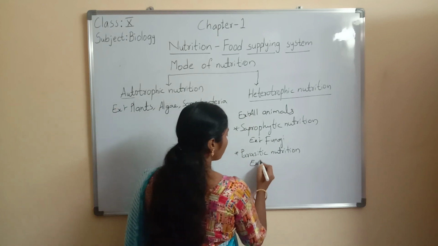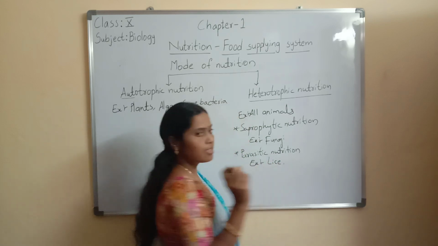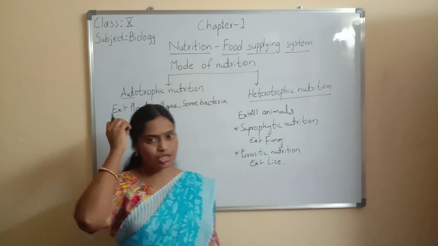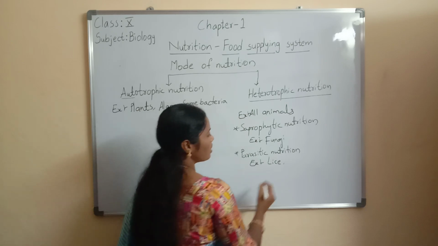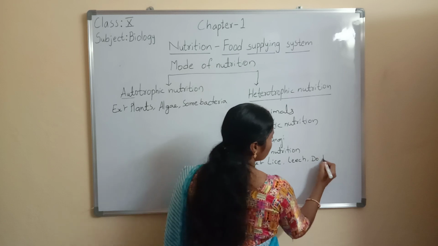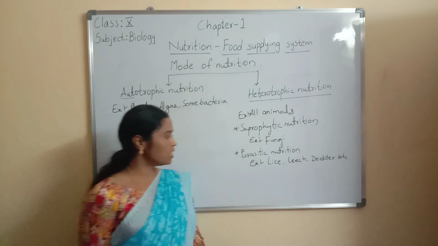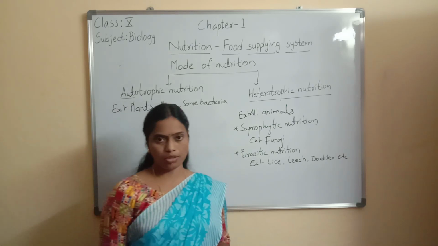Examples for parasites: lice. Lice are small insects which grow in our hair. Next, leech, dodder, etc. So these are the examples for parasitic nutrition.